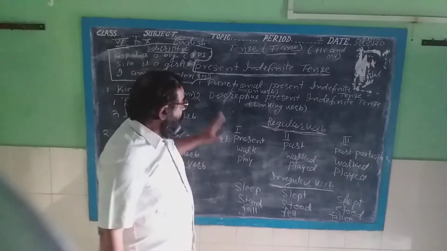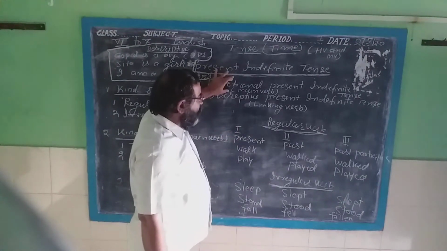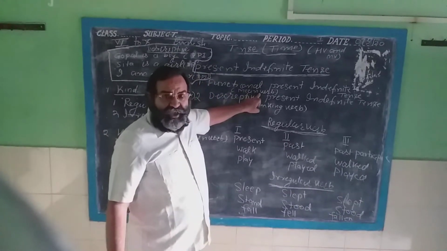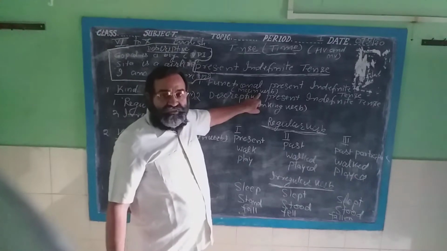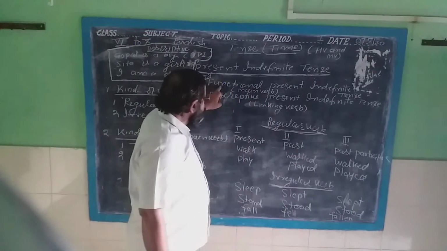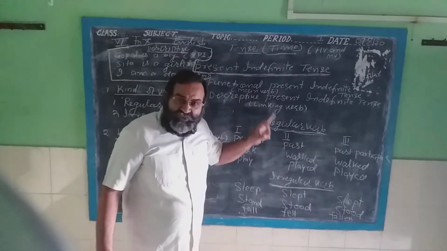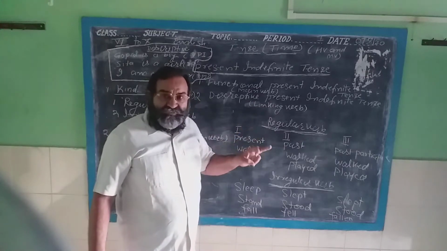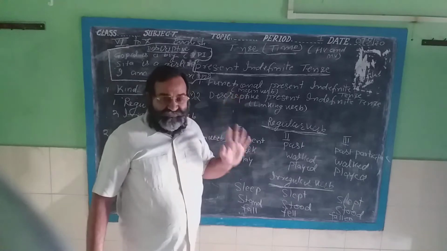Now, what is the difference between functional present indefinite and descriptive present indefinite tense? Listen carefully. In functional present indefinite, the main verb which will come in the sentence will work. What? In functional present indefinite tense, only the main verb will do the work, or the main verb will work in the sentence.